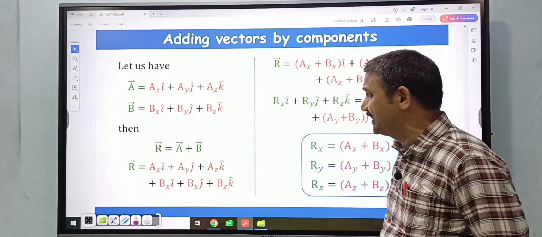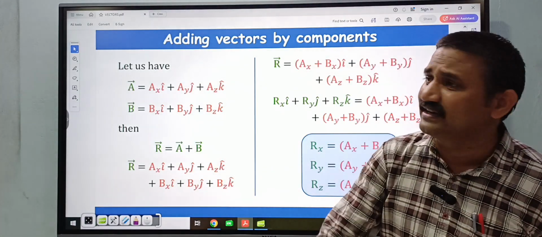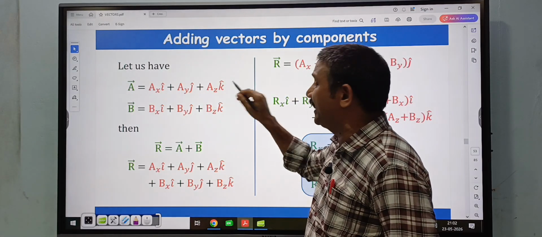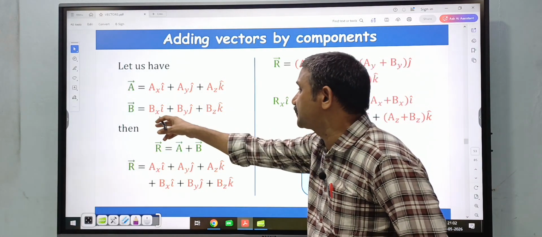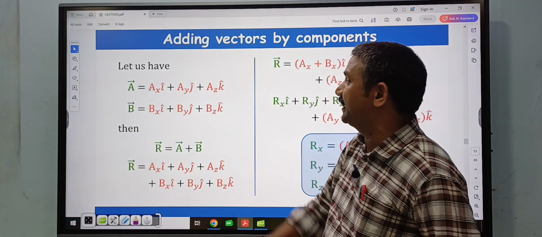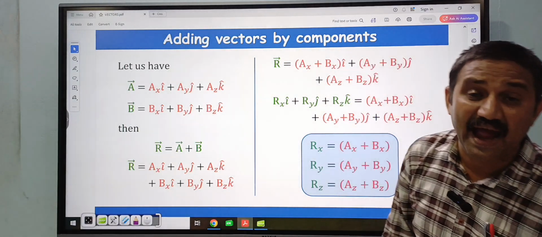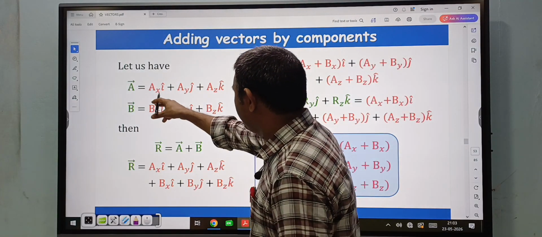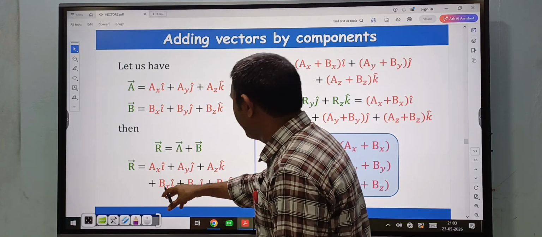Suppose in this case the vectors are given in terms of rectangular components, that is, in terms of i cap, j cap, k cap, and similarly b bar is bx i cap plus by j cap plus bz k cap. Now in this case, how to add these two vector quantities? R bar is equal to a bar plus b bar. First write vector a bar, then write vector b bar.